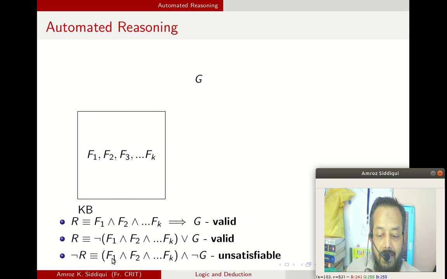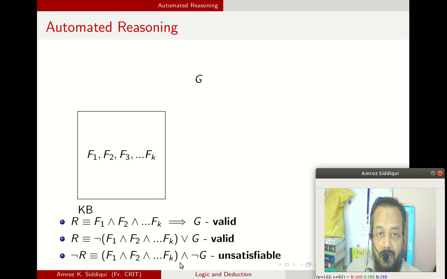So what it means is that given all of these facts, and you can see that this also turns into an AND operator. Now from here to here, what we have applied is nothing but a negation operator, and using De Morgan's law, you can see that this OR becomes an AND. So in order to prove that this is valid, we need to say that the negation of this should be invalid or unsatisfiable.